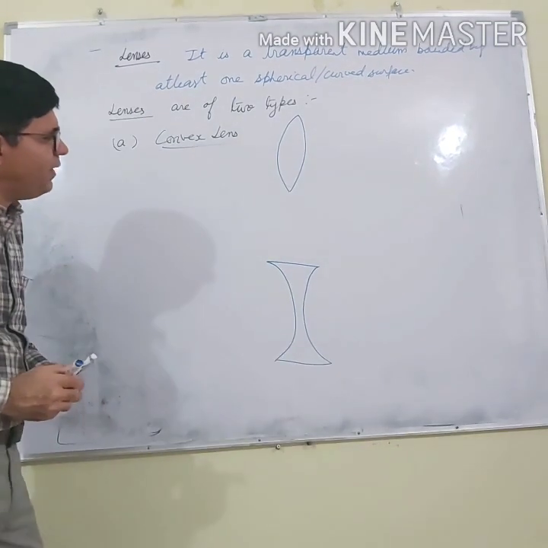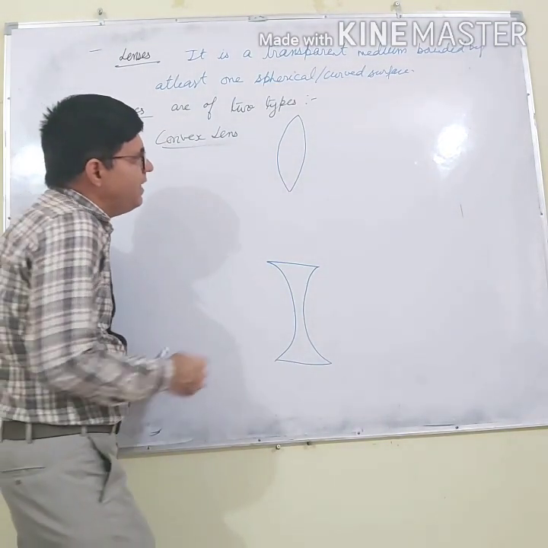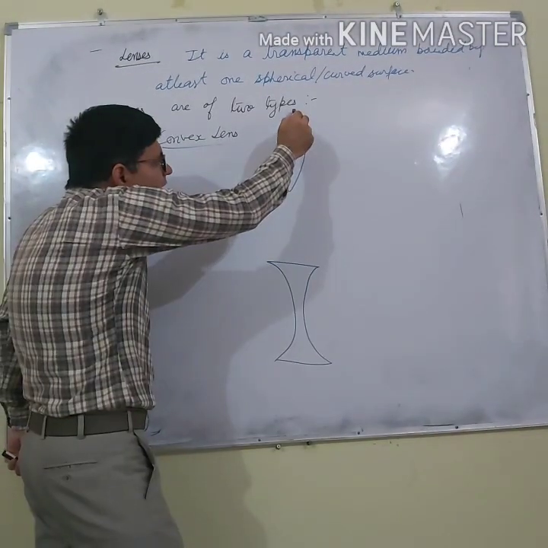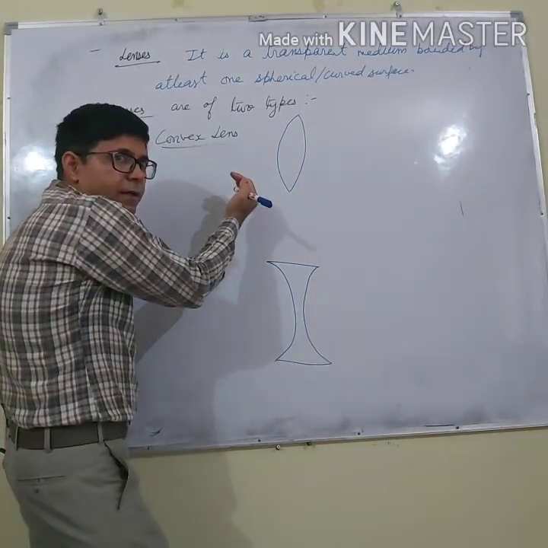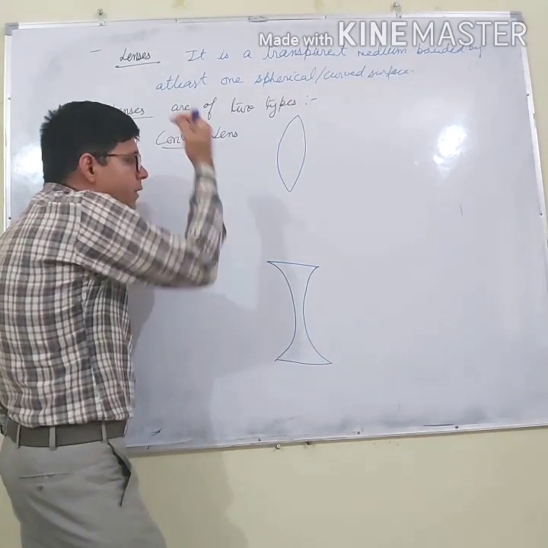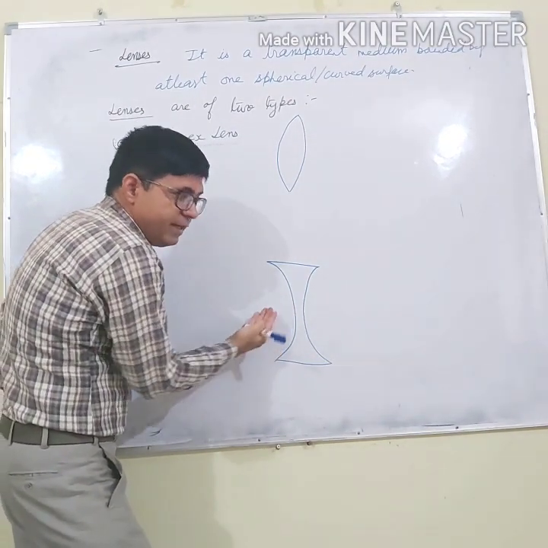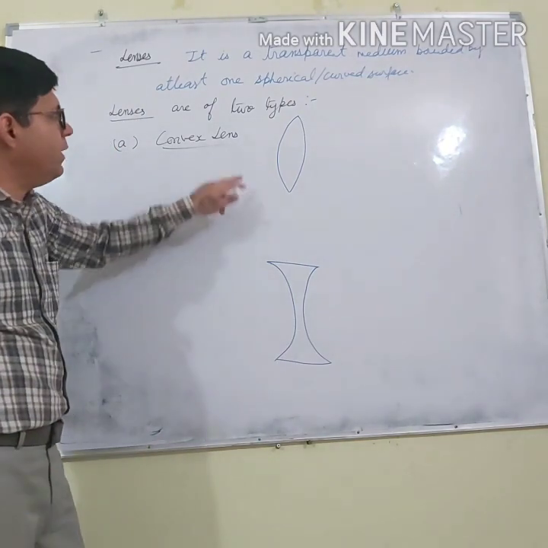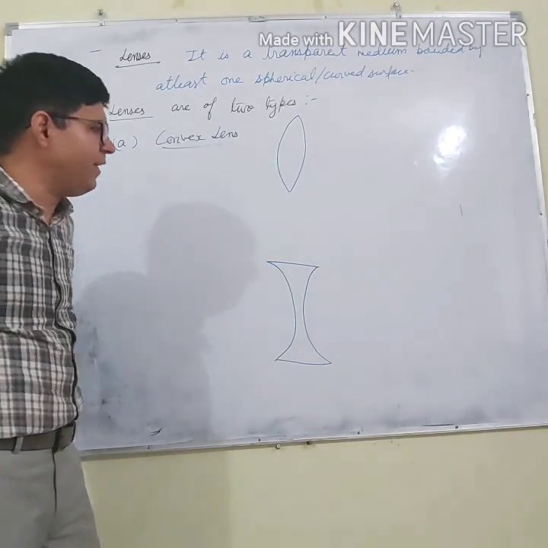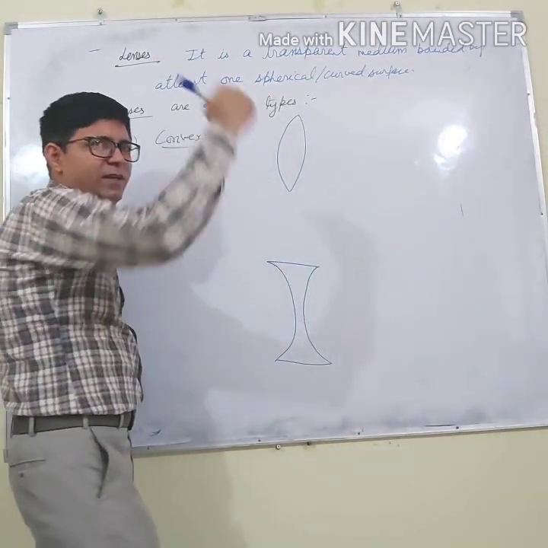What is the difference between them? The difference is that in this case, the surface is spherical, but it is outer. It is curved outwards. And what is this? It is inwards. अंदर की ओर है, ये बाहर की ओर. So I will say, this is a convex lens and this is a concave lens.